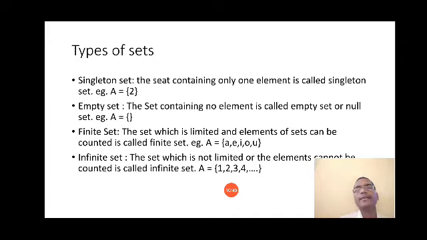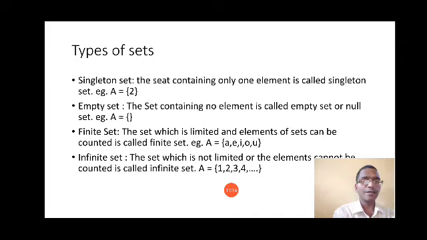You can see the example. Set A is equal to {2}, meaning in this set only one element is there, 2. And if you want to write this set in set builder form, you can write it like A is equal to curly bracket x such that x is an even prime number. So 2 is the only number which is even as well as prime. So this collection is a singleton set because in this set only one element is there.